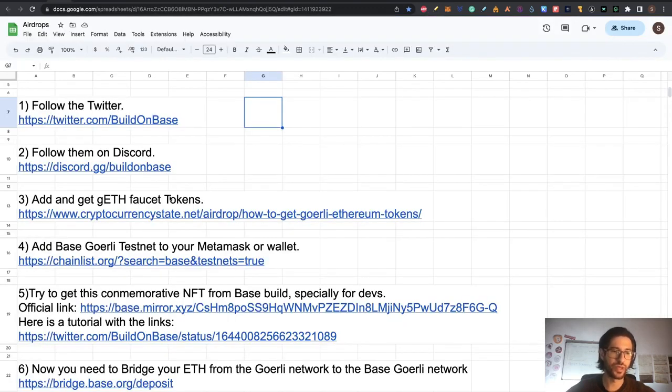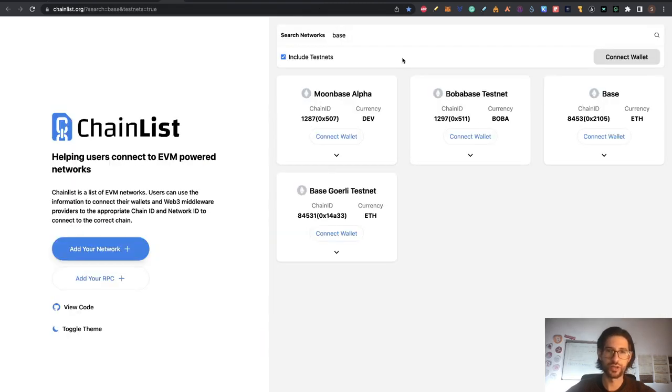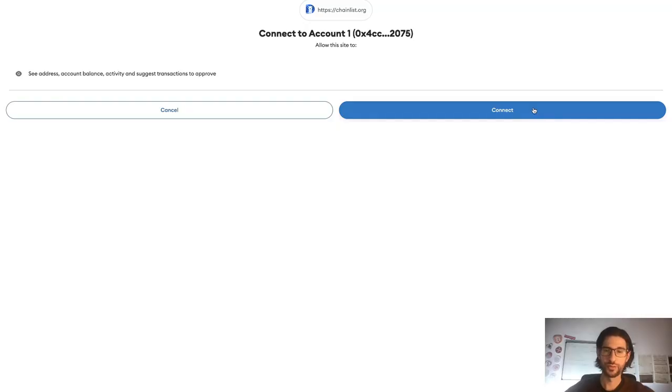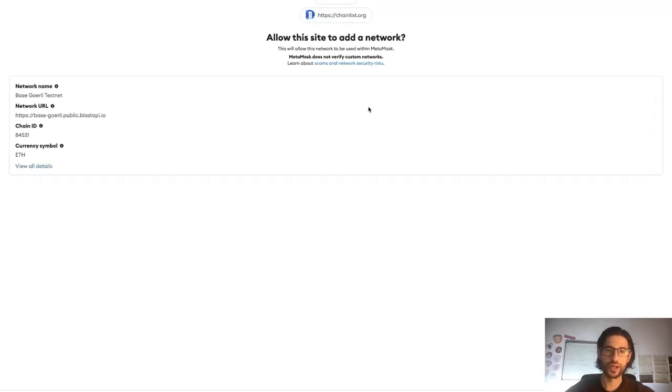After doing step 3, we go to step 4. We need to add the Base Goerli testnet to your MetaMask or wallet. So click here on the chainlist.org link, and remember to click here to include the testnets, and you are going to see here the Base Goerli testnet. So click on Connect Wallet. This is going to pop up automatically if you don't have the network, with all the information of the network. So click Approve.